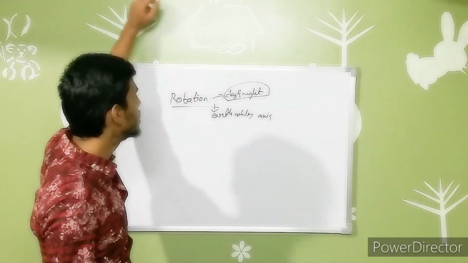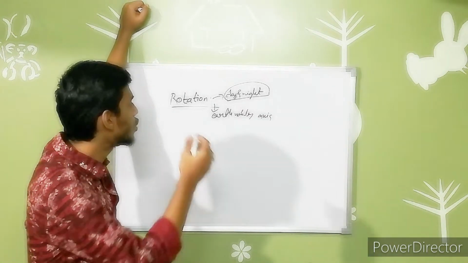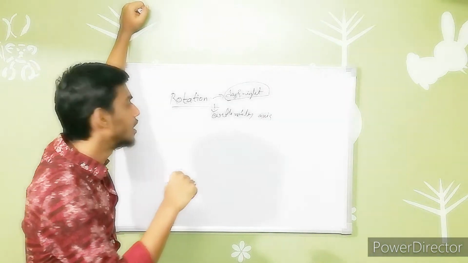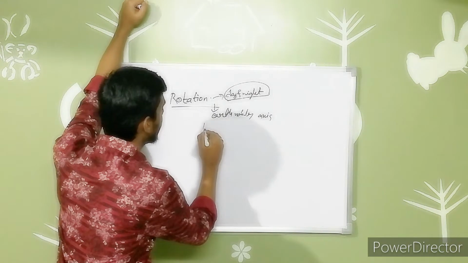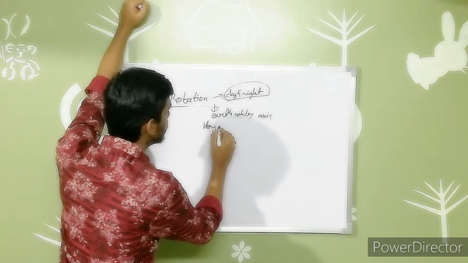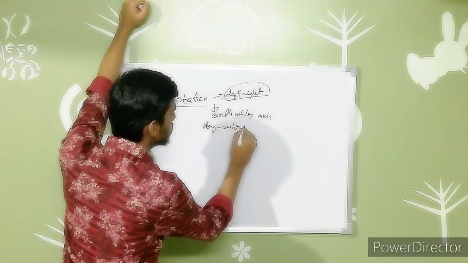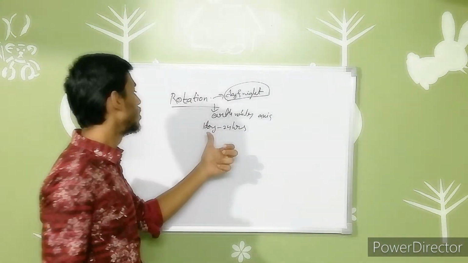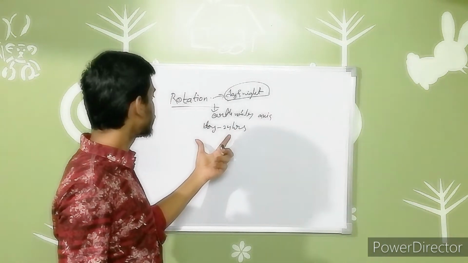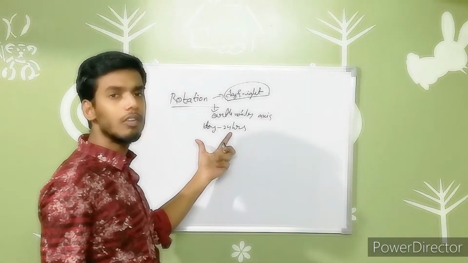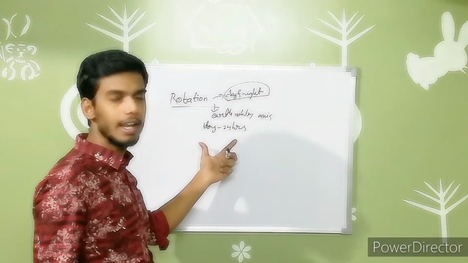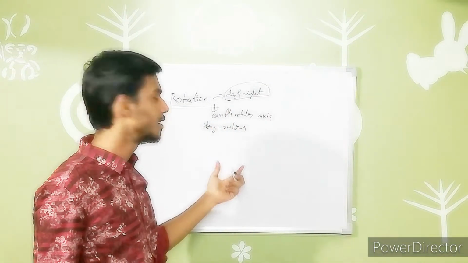Whenever the Earth is rotating around its axis, for one rotation the Earth takes 24 hours. That means for one day it takes 24 hours. So it has significance in our day-to-day life. Due to this only the day and night changes happen, right?